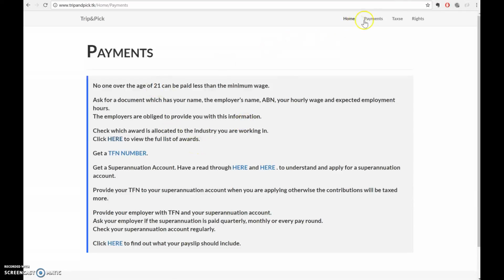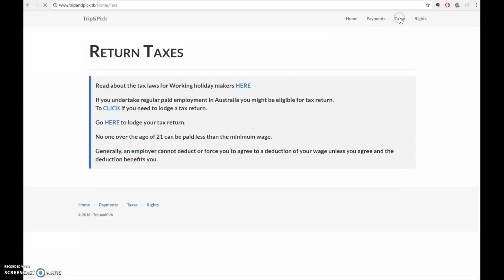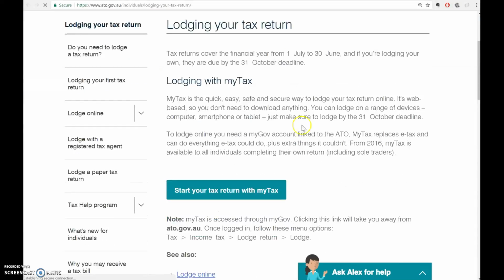That's good. Let's look at taxes now. Okay, I can enter my taxes over here. Okay, that's good.